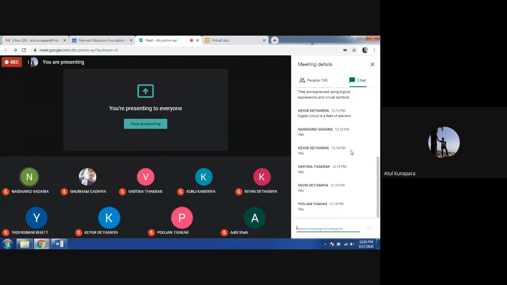Whereas in the other case, that is the active low logic circuit, there is a reciprocal of this. When I have 5 volt, I understand it as a logic 0, and when there is 0 volt, I understand it as a logic 1. So the circuit which represents 0 volt as a logic 1 and 5 volt as a logic 0 is known as an active low logic circuit, digital logic which is actively low. Okay, so this is the difference between these two.